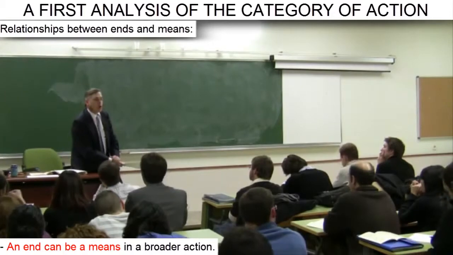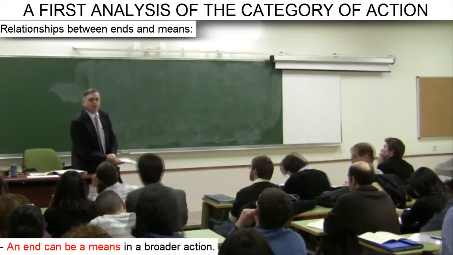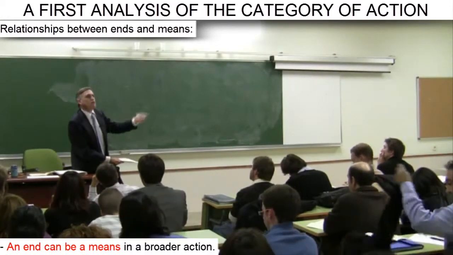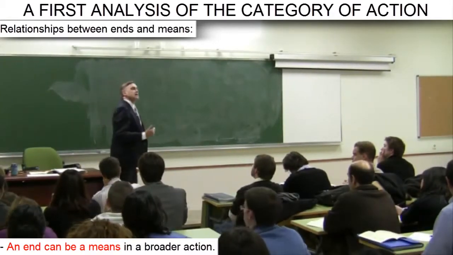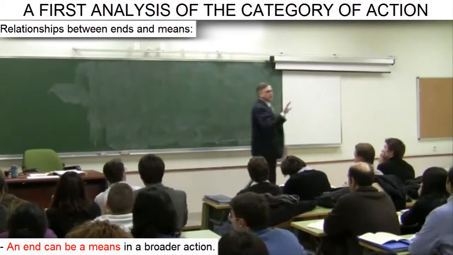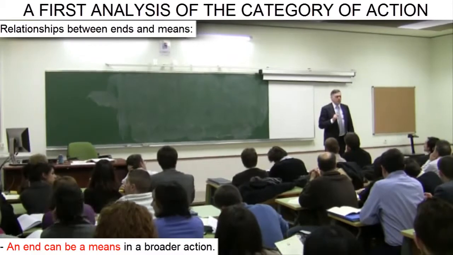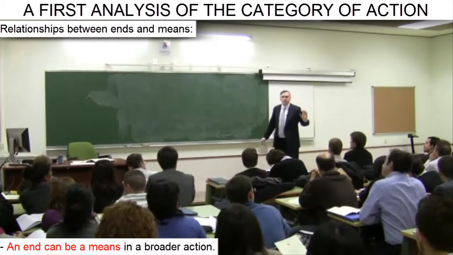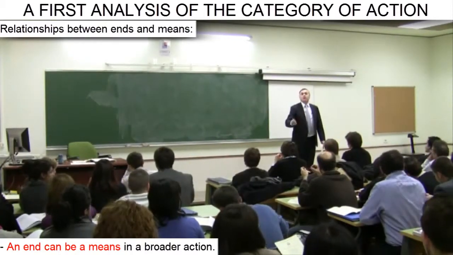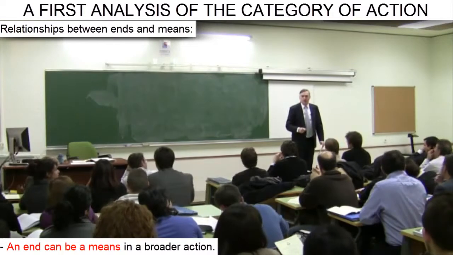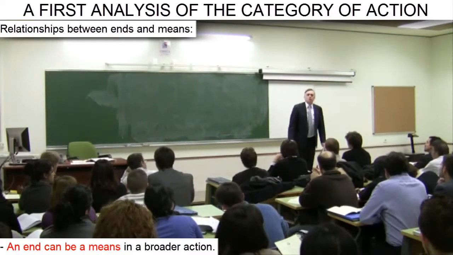And in turn, this end, to successfully complete the school year, becomes a means if we consider that we are at the same time involved in another broader action, which is to obtain our degree. There are students here from 2 different majors. Some are pursuing an undergraduate degree in audiovisual sciences. Others are completing the official master's degree program in Austrian economics. Well, from the perspective of obtaining our undergraduate degree or our master's and getting a job, the end of successfully completing this school year becomes a means. So we see that in light of a broader action, all ends become means.